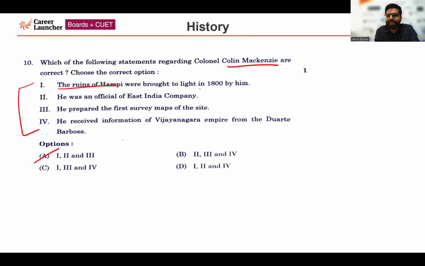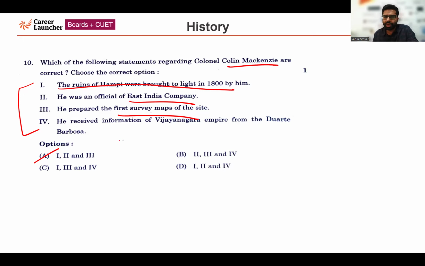So all these 3 statements are correct related to Colin Mackenzie. The ruins of Hampi were brought to light in 1800 by Colin Mackenzie only. He was an official of the East India Company, another correct statement. He prepared the first survey maps of the site, another important correct statement. Now, the 4th statement is incorrect.